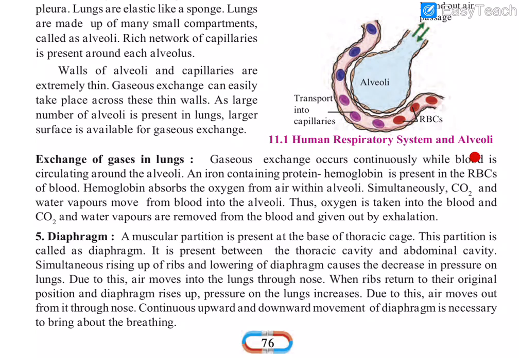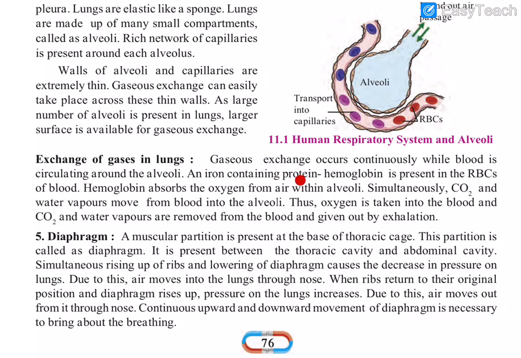Gaseous exchange occurs continuously while blood is circulating around the alveoli. Capillary means they carry the blood. So they circulate blood outside the alveoli, and the gaseous exchange takes place through it.